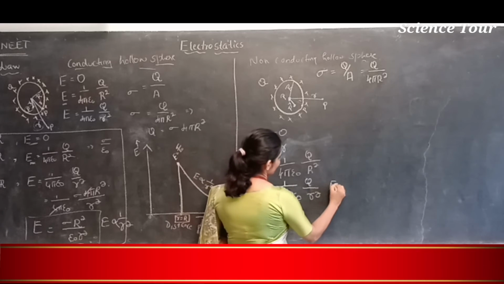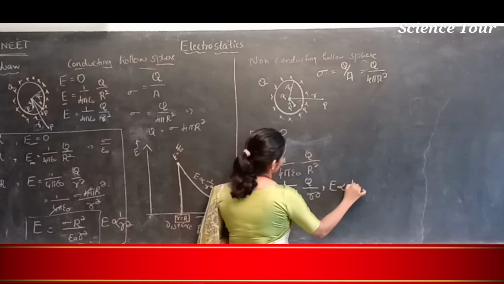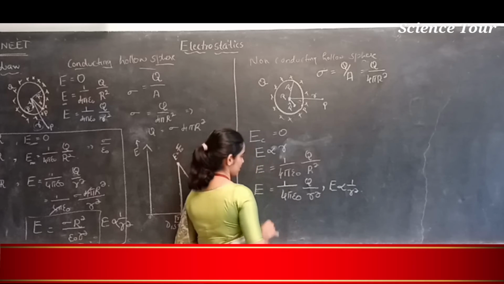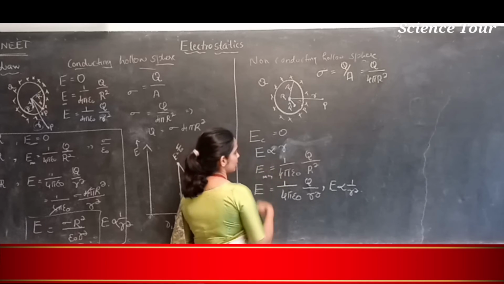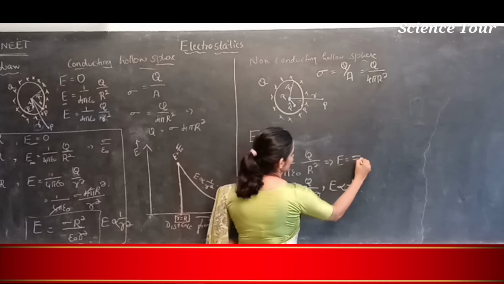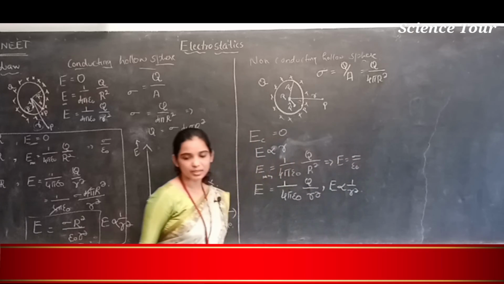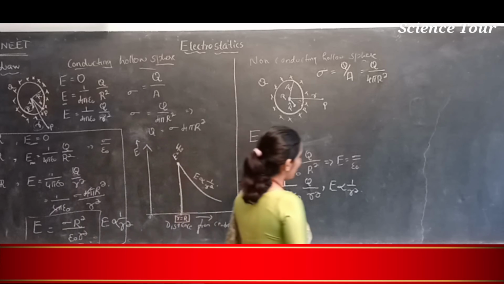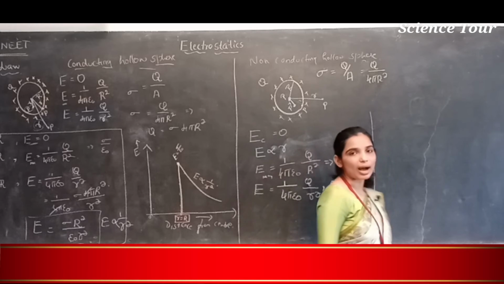Here it is inversely proportional to the distance. On the surface it is maximum, which is equal to sigma by epsilon naught. So, how can you write this in terms of R?